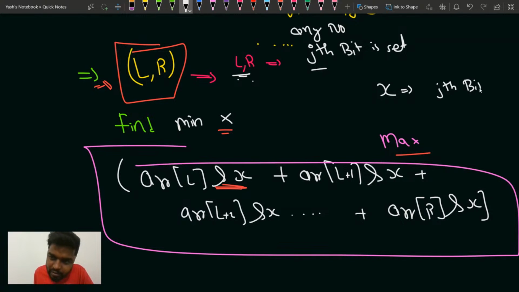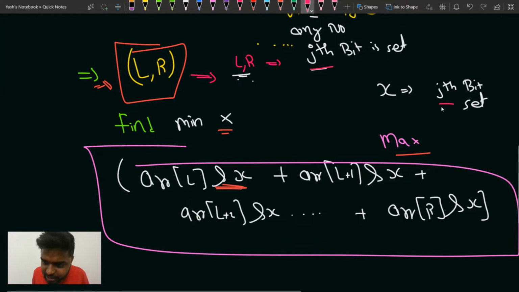Are you getting my point? If any number in this range L to R has the jth bit set, then you should set the jth bit in X also.